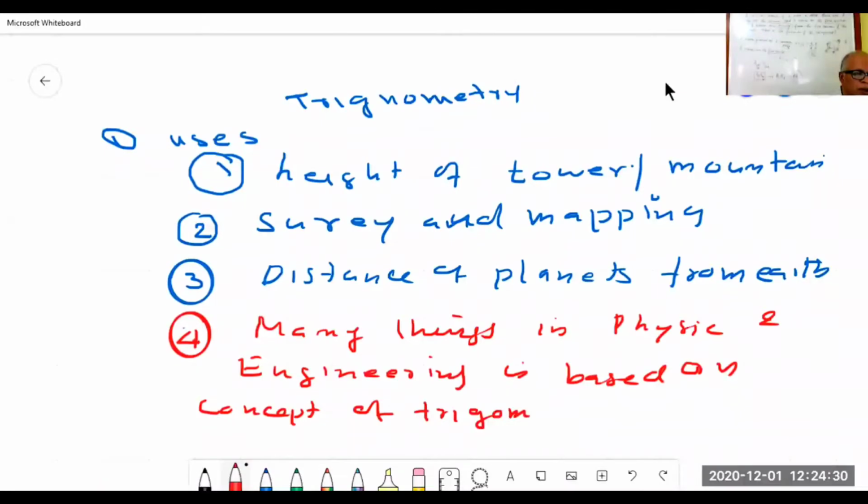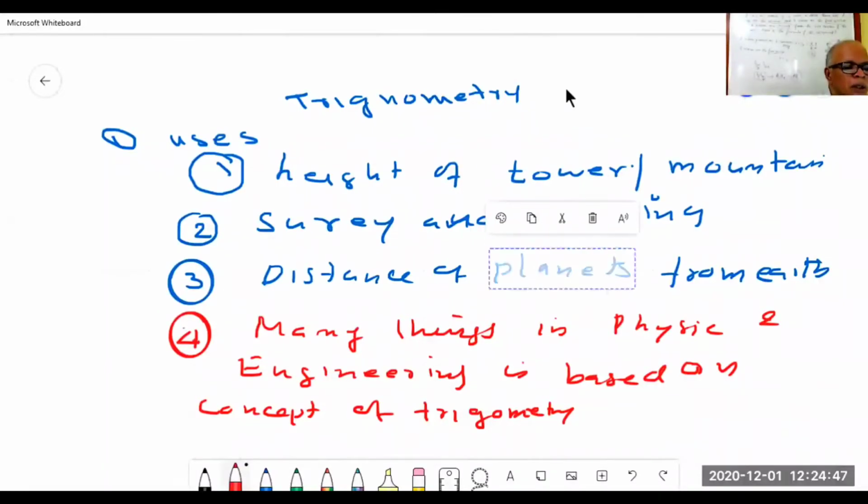Trigonometry. Be careful with the spelling. What does trigonometry mean? Tri means three, gon means sides, and metron means measure.